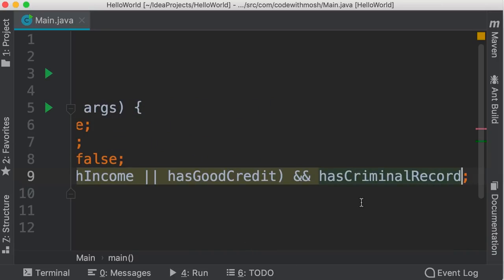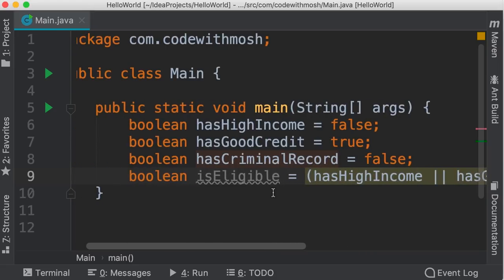Now we want to make sure they don't have a criminal record, and this is where we use the NOT operator. So the NOT operator will reverse the value of this Boolean variable or expression. In this case, this variable is set to false, so when we apply the NOT operator to it, the result would be true. So if the first condition is true and the second condition is true, then that person is eligible for a new loan. So as you can see, these logical operators are very useful in implementing real-world rules. Next, we're going to talk about if statements.